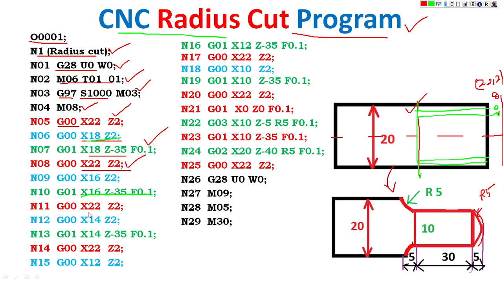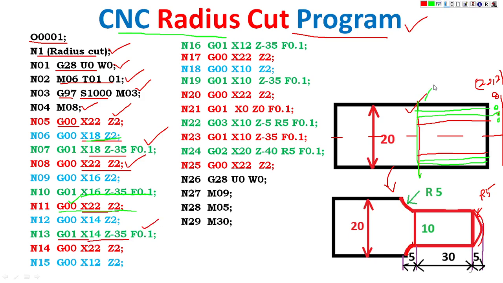Then the safe position G00 is rapid positioning. G00 X14 Z2, then G01 X14 Z-35 F0.1, linear interpolation.